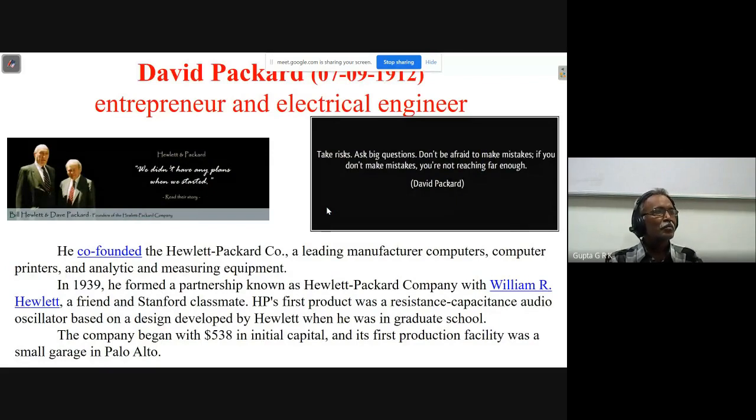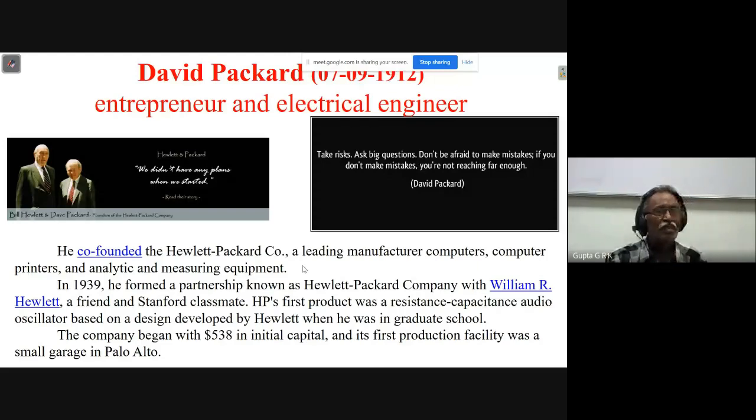Okay, today is the birthday of David Packard. Have you never heard of the HP company?